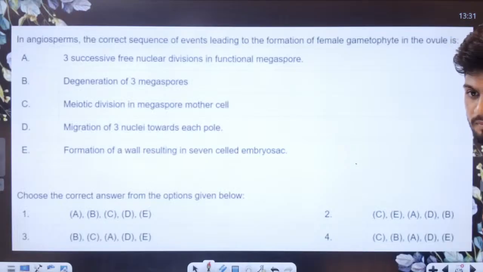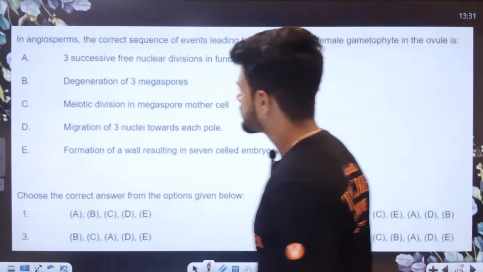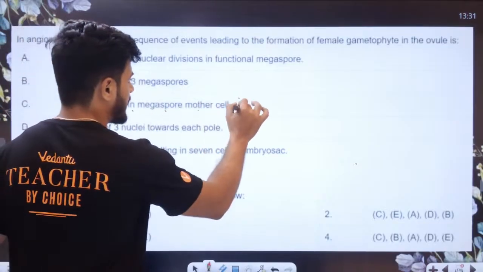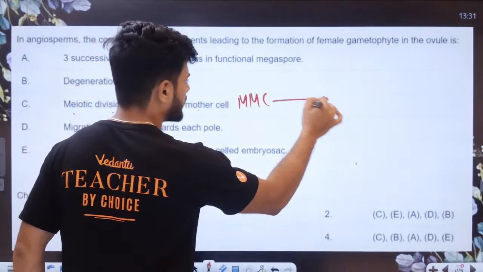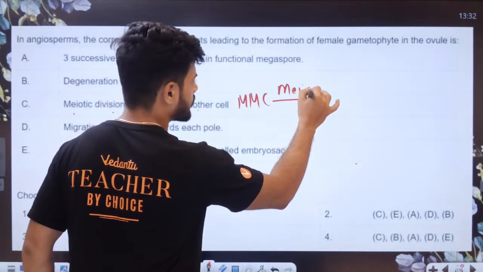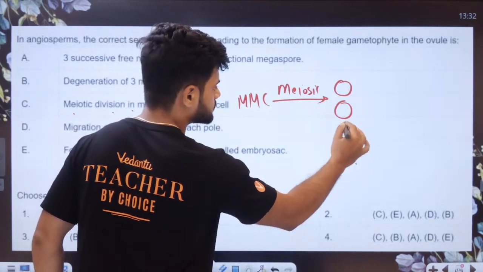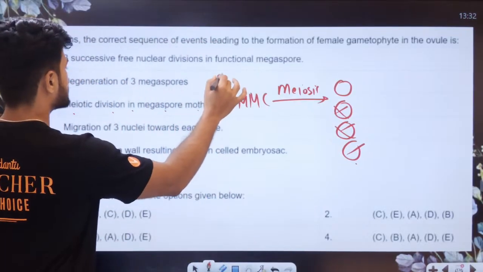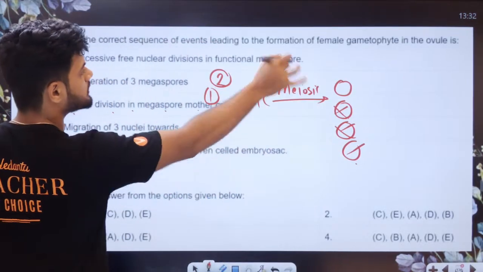I am done. See, first what happens? Meiotic division in the megaspore mother cell. The MMC is undergoing meiosis. We get 4. 3 will degenerate. So this is 1, this is 2. 3 will degenerate, 1 will survive.